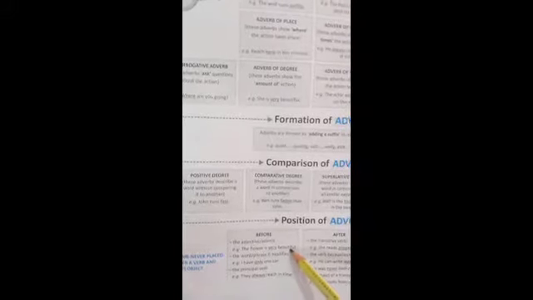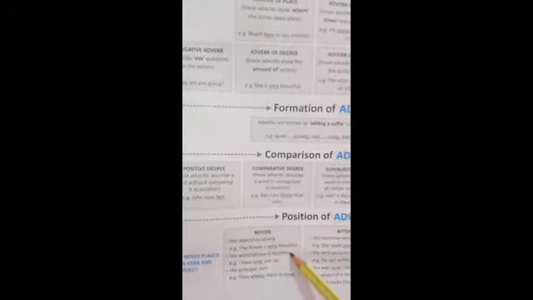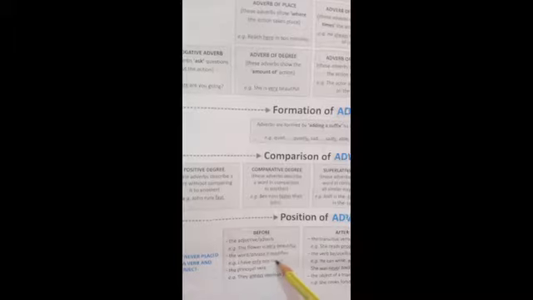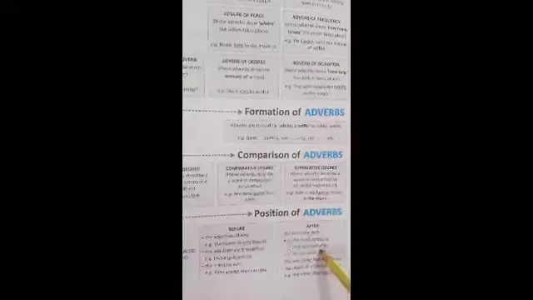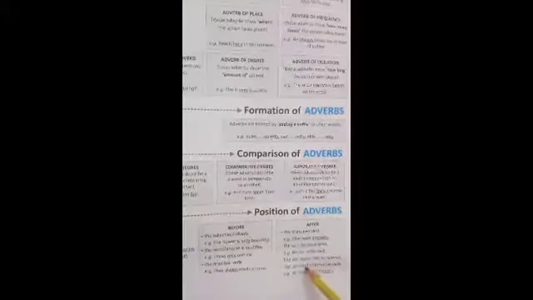Position of adverb: before the adjective or adverb, that is, the flower is very beautiful. Next to the word or phrase it modifies, that is, I have only one car, only. After the transitive verb, the verb be or auxiliaries, or after the object of a transitive verb.